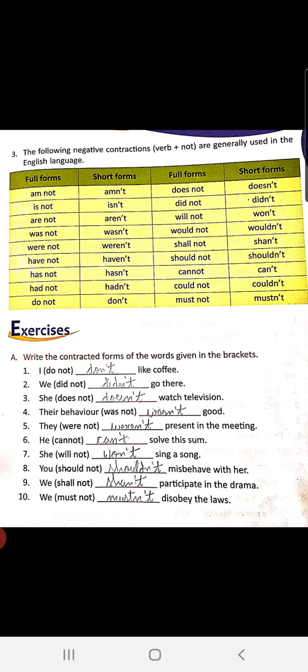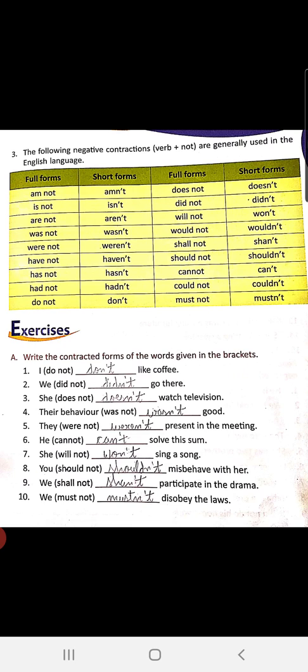The following negative contractions, helping verb plus not, are generally used in the English language. Like am not becomes amn't, A-M-N-apostrophe-T. You can see, children, you have removed the O from not and put an apostrophe and T to it.